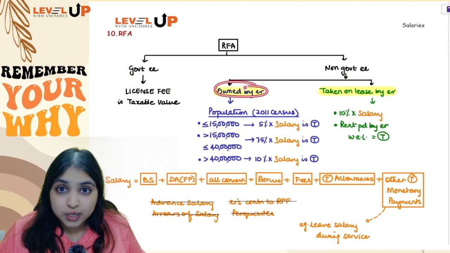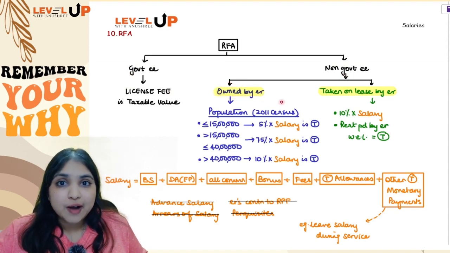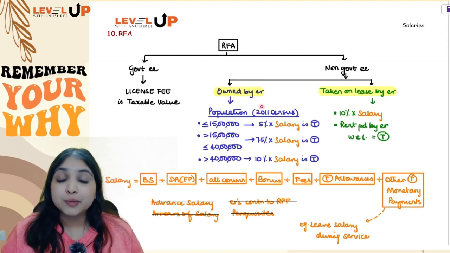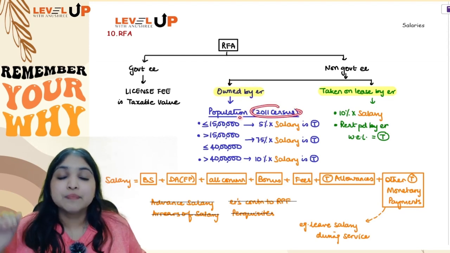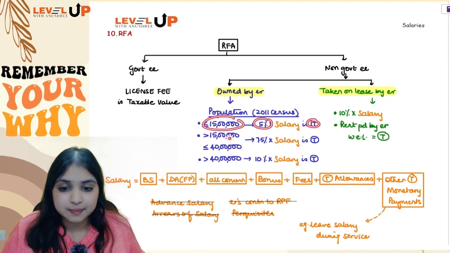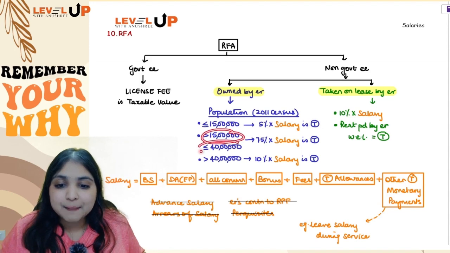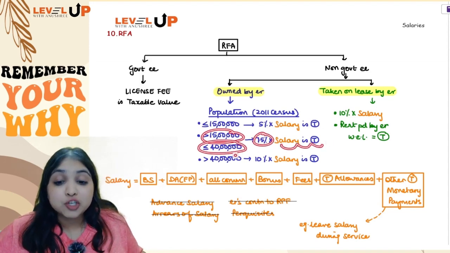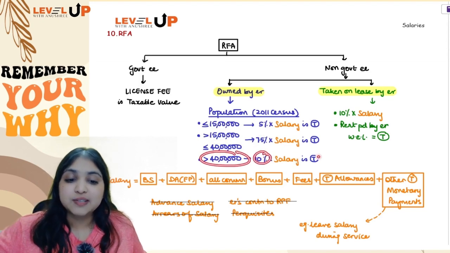If the house is owned by the employer, the taxable value of RFA will depend upon the population of that place where the house is situated, population as per 2011 census. If the population is up to 15 lakhs, then 5% of salary will be taxable. If the population is more than 15 lakh but up to 40 lakhs, then 7.5% of salary will be taxable. And if the population is more than 40 lakh, then 10% of salary will be taxable.